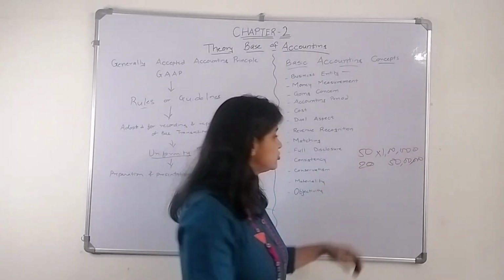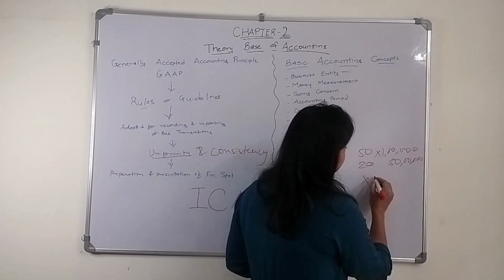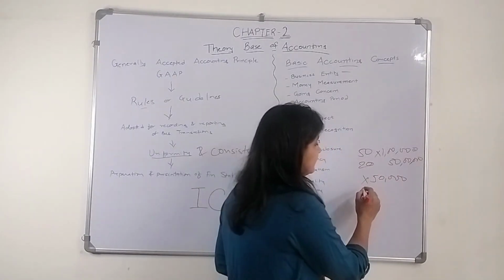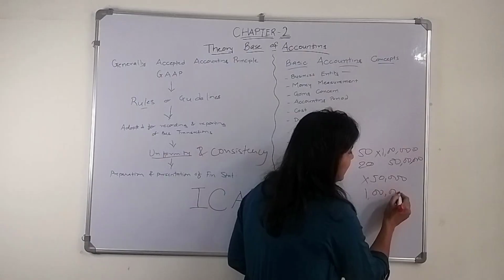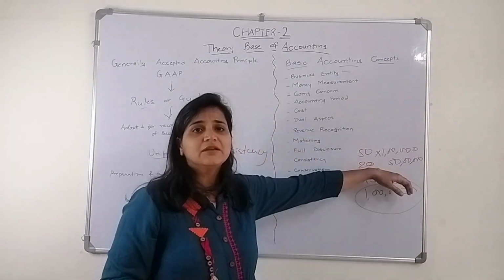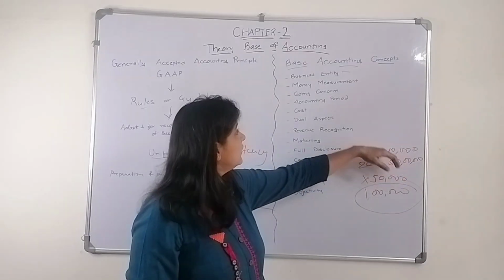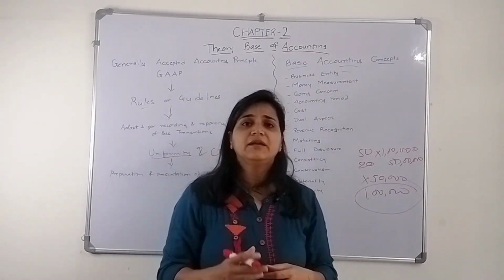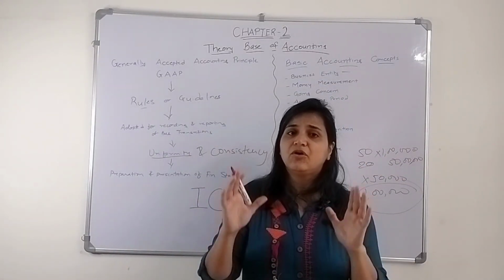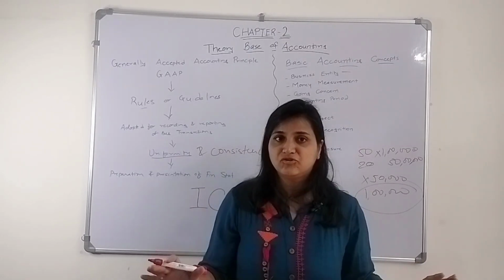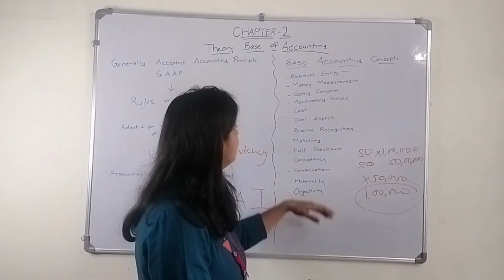If there are 20 machineries worth rupees 50,000 each, I can't write 20 machineries; I have to write the 10 lakh amount. I have to show it in monetary terms only in my books of accounts. So that is the money measurement concept. Anything which can be recorded in monetary terms is recorded in the books of accounts. Otherwise, it is not recorded.